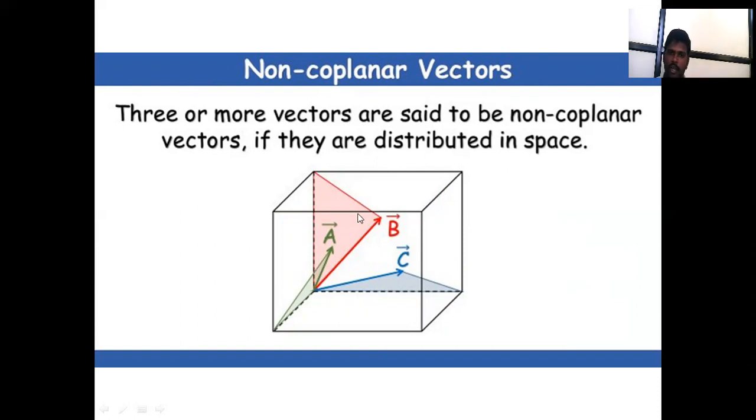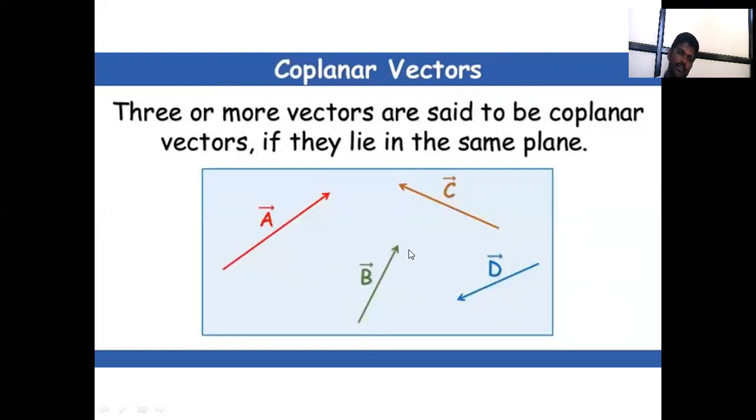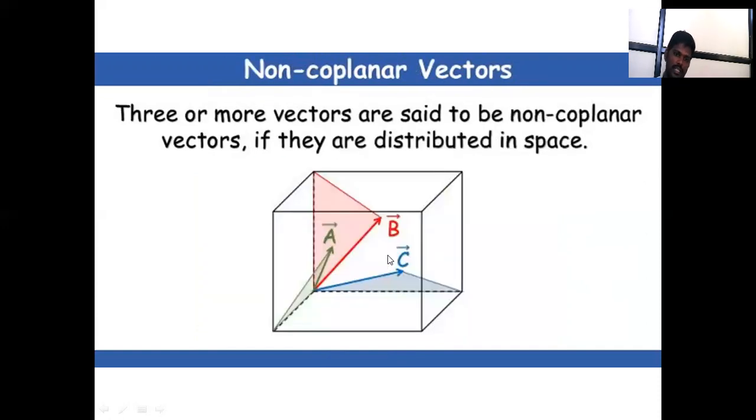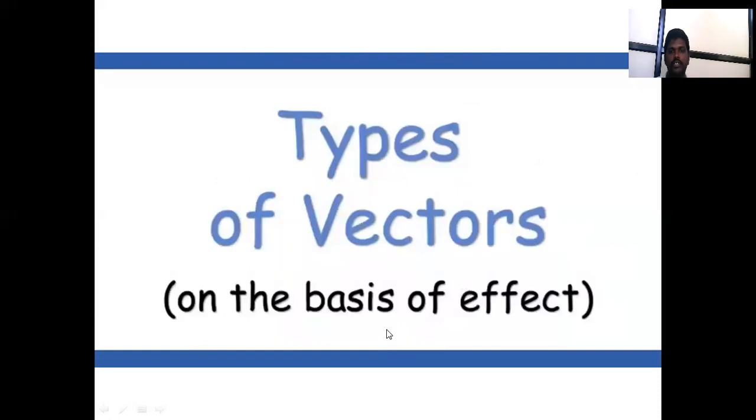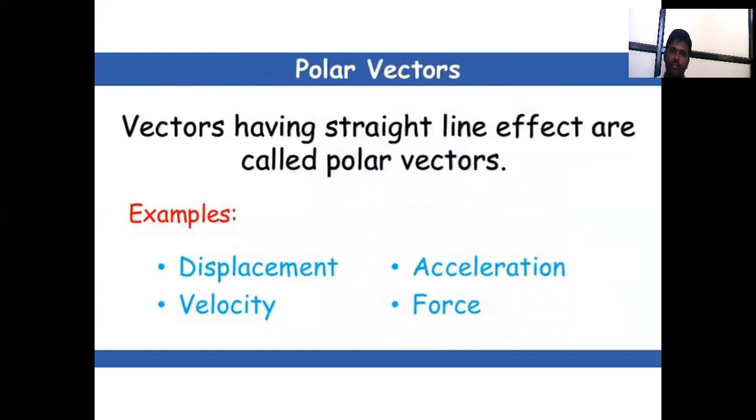It means A bar, B bar, and C bar are distributed in space, but a planar vector is in one plane: in the same single plane, three or more vectors are distributed. Next is types of vector on the basis of effect. First one is polar vector, that is, vectors having a straight line effect are called polar vectors.